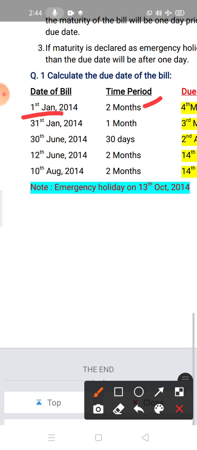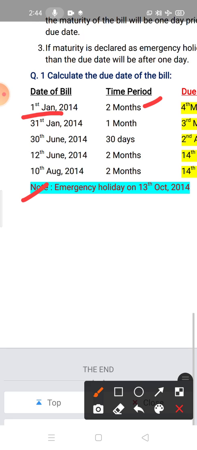What is the date? This example we have already discussed. Now again we are discussing. Here one note is given, that is an emergency holiday on 13th October. So 1st January after 2 months. Count it. 1st Feb and 1st March. So after 2 months the date is coming 1st March, but we have to add 3 days of grace. So 2nd, 3rd and 4th.